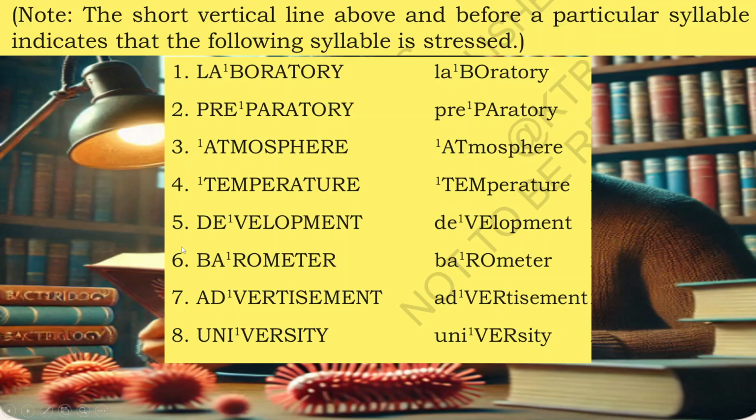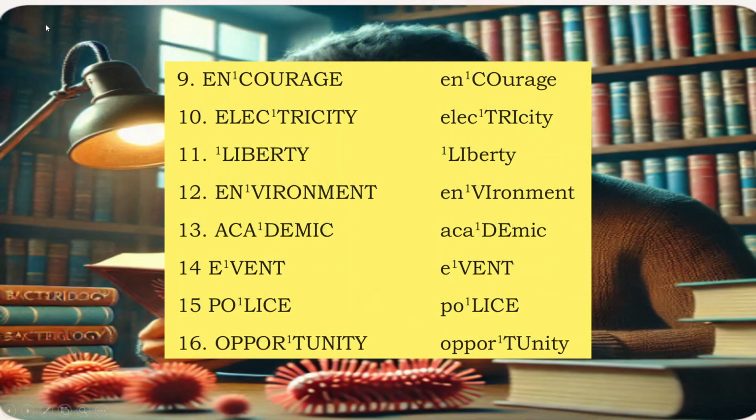The fifth one is development. Development. Vel is stressed here. The sixth one is barometer. Barometer. Seventh, advertisement. Eighth, university. University. Ver is stressed here. Ninth one, encourage. Tenth, electricity.